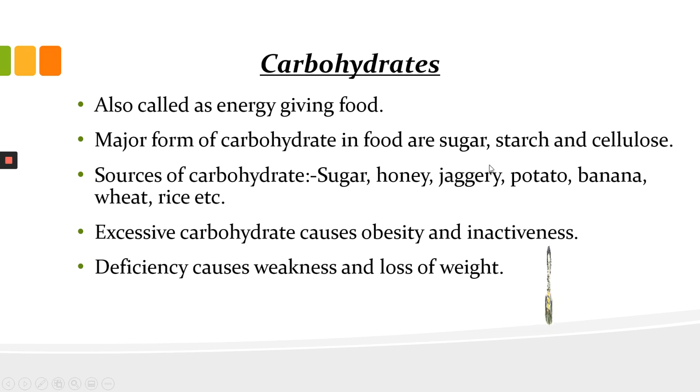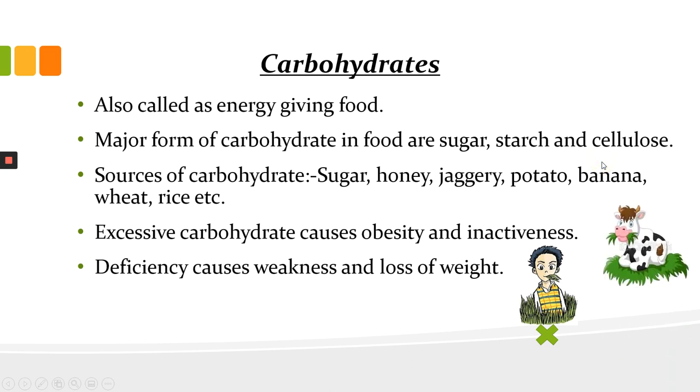Human beings can consume sugar and starch easily. They can digest them easily, but they cannot digest cellulose easily. Why so? Because cellulose needs some special type of enzymes, some special type of bacteria to digest, and these bacteria are present in grass eater animals like cows, buffaloes, horses, goats.